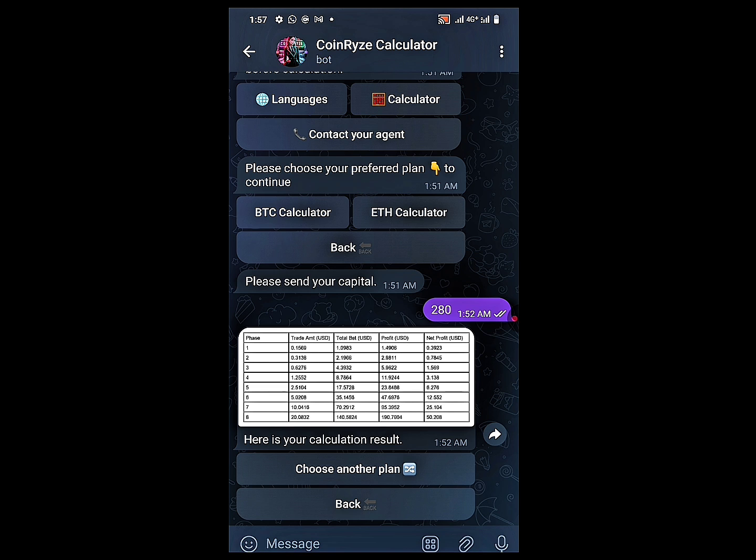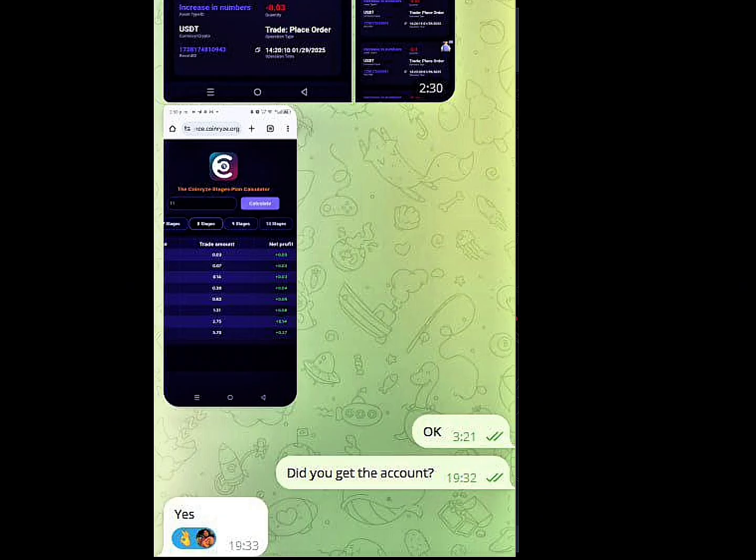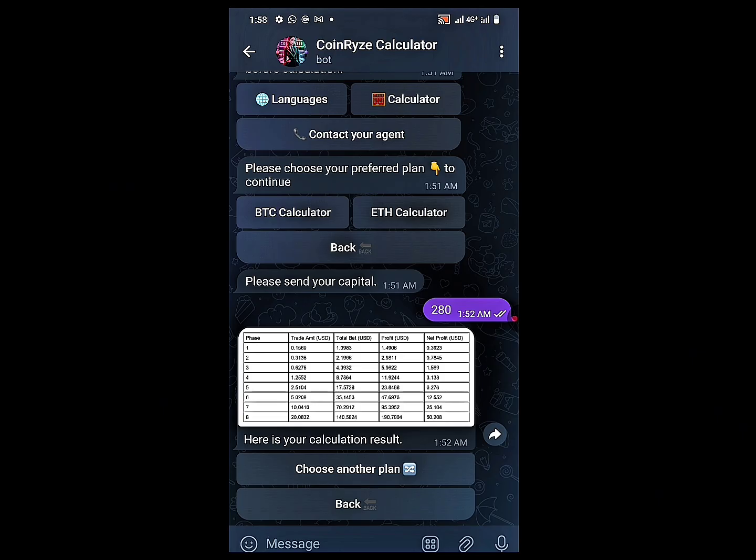But if you lost all your money in the process, you can contact customer service. They will give you 80% of whatever you invested to keep on running again. You understand? That's the sweetest part of this platform. As you can see on my screen, these are people that recovered 80% of their money they invested. They could not even make a profit from it. They lost everything, so they were given 80% of the money. You see, this platform is very, very sweet.